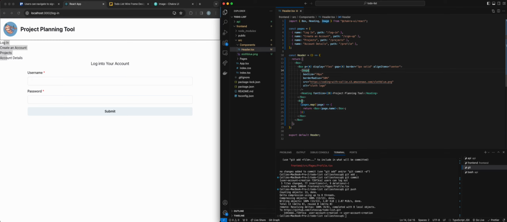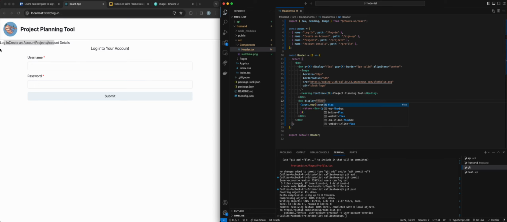All right, so they will all go into a box, so we want these to be display flex, so that way it will be in a row. Perfect. Then we can do justify content. Maybe let's do space around. Okay, that looks pretty good, but you can see they should be in the same box.